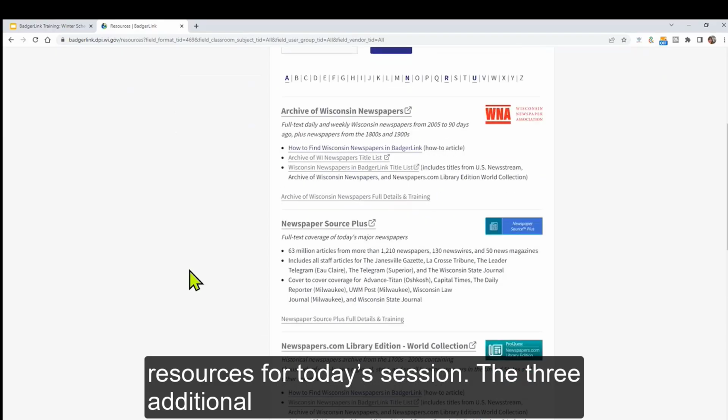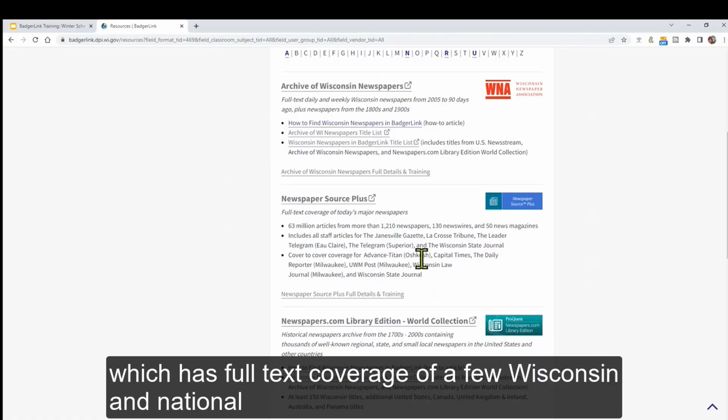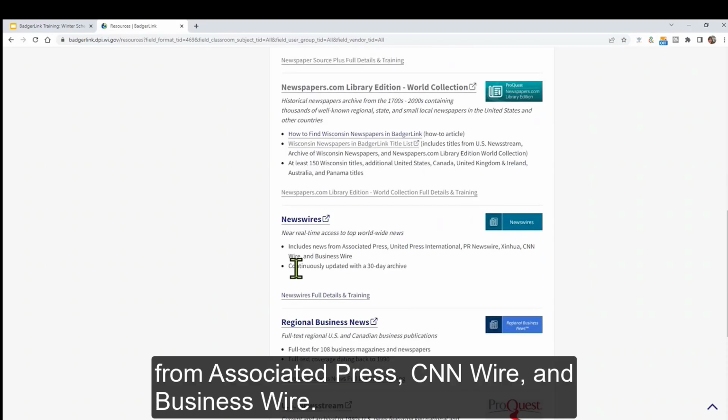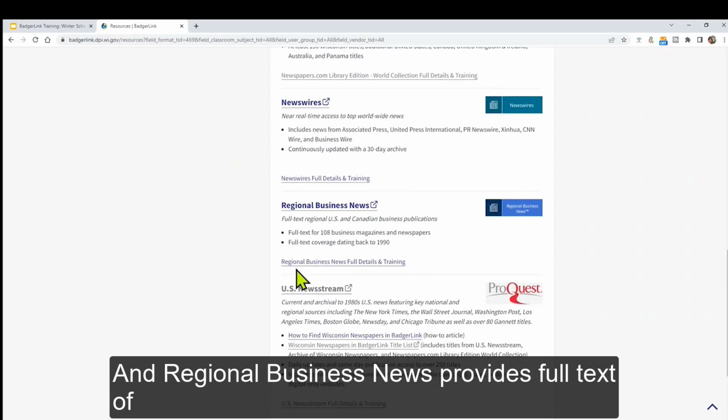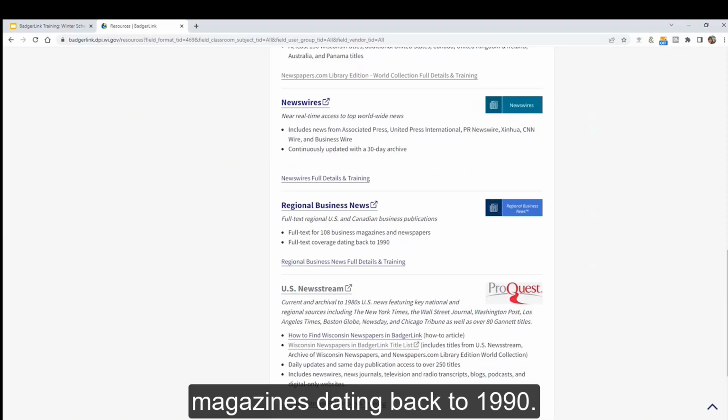The 3 additional resources listed here are Newspaper Source Plus, which has full text coverage of a few Wisconsin and national newspapers. Newswires, which includes news from Associated Press, CNN Wire, and Business Wire. And Regional Business News provides full text of 108 business-specific newspapers and magazines dating back to 1990.